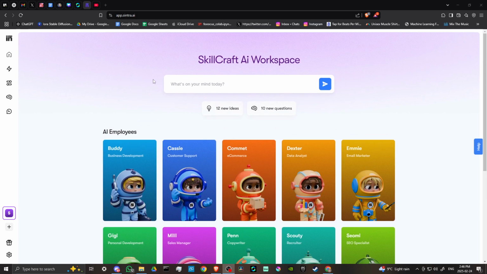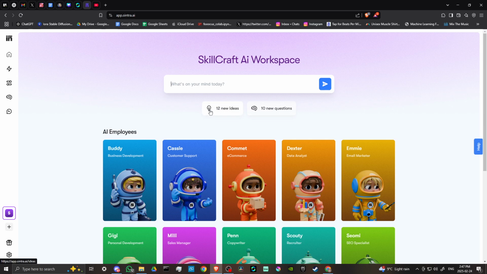And what you're going to see here up at the top is just a place where you can start what's on your mind today. It says here, you can just ask any question that you want. This is essentially going to get Sintra's chatbots working for you. And as you ask questions, it's going to provide helpful solutions. And that's the easiest way that you can just start with Sintra and do some brainstorming.